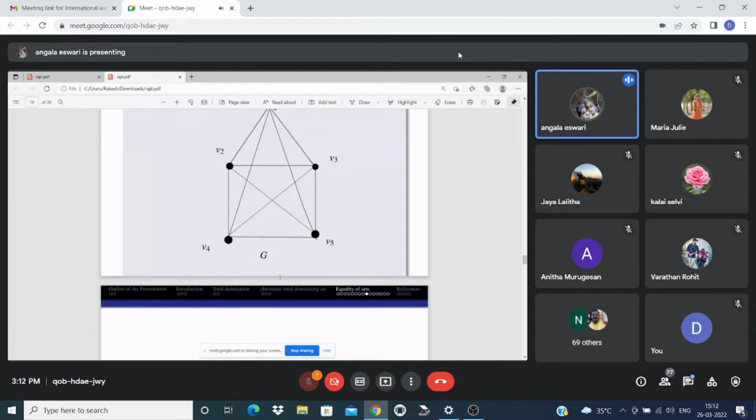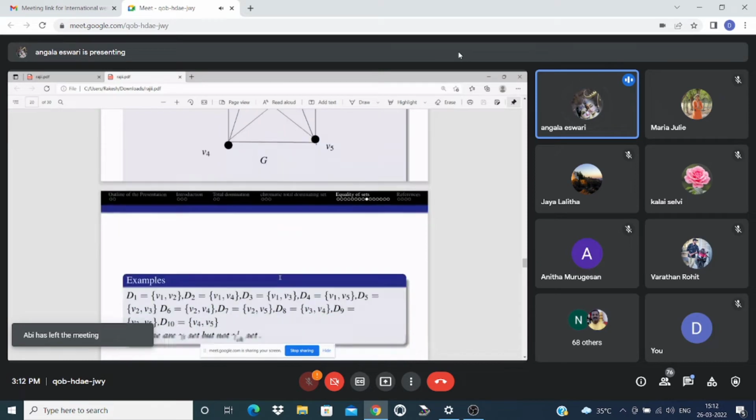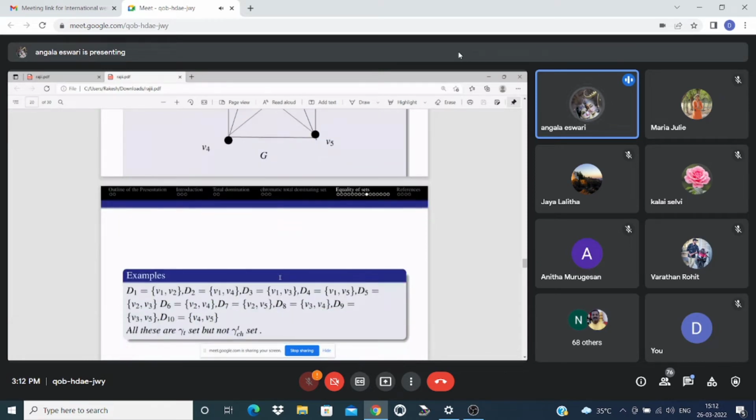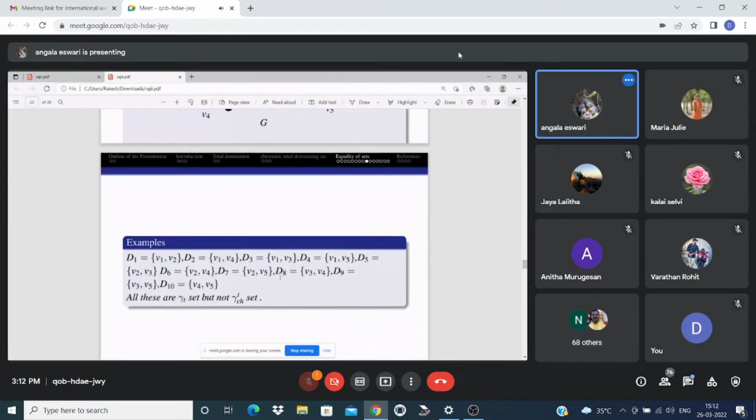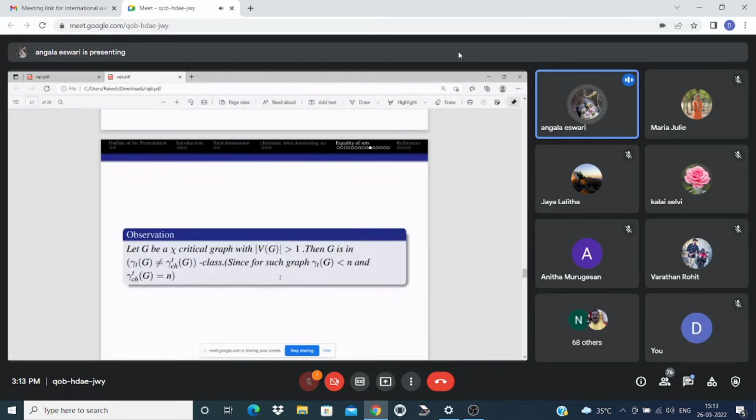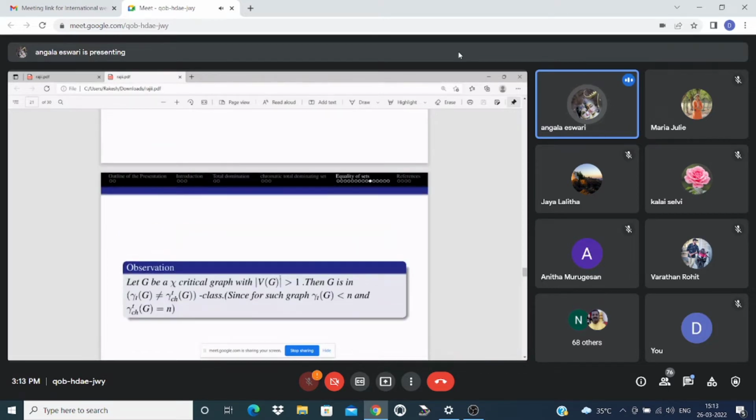In this example K5, any vertex will be a total dominating set. All these sets are total dominating sets, but these are not chromatic total dominating sets, since chi of induced D is not equal to chi of G equal to n. And by using these three definitions, we have found certain theorems and observations.